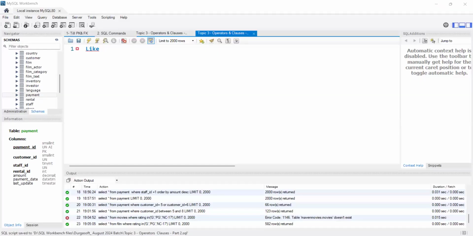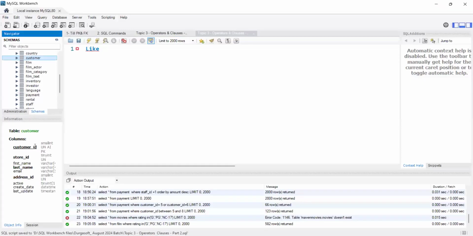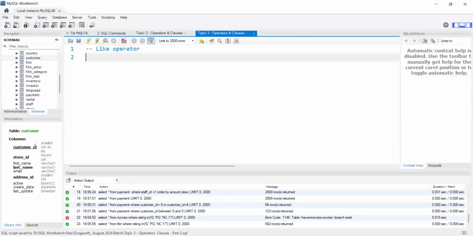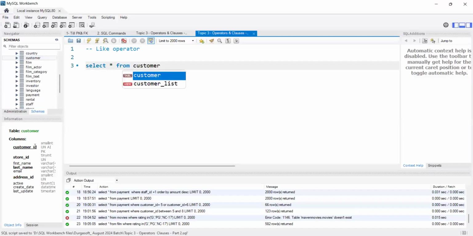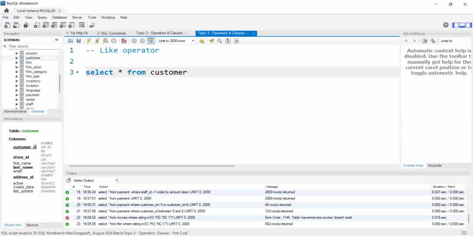So first, I won't say the definition. Let me give you some examples. So let's fetch any data we have, like operator. Let me just display the data from customer table. We have customer table. I think this is visible for you, right? Select star from customer.